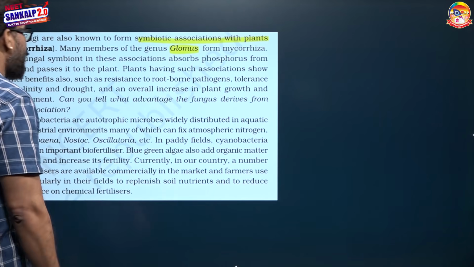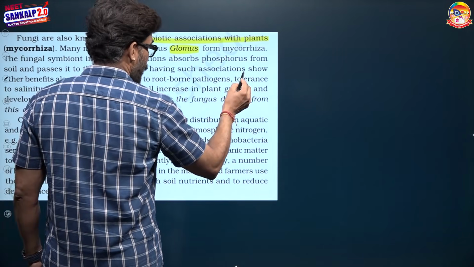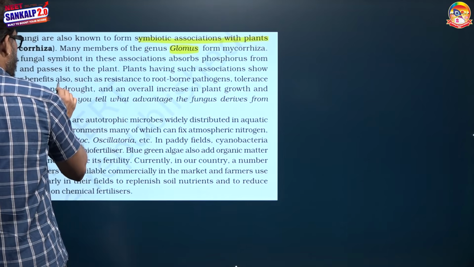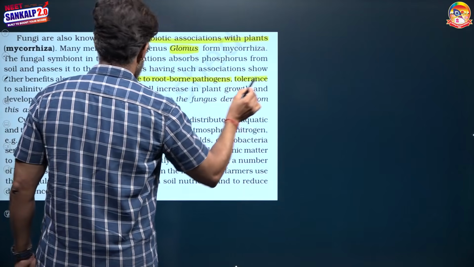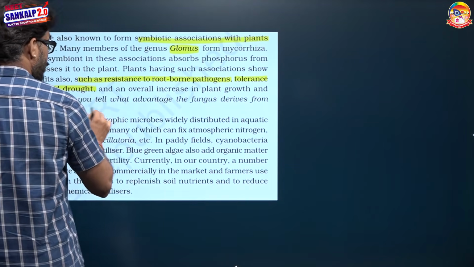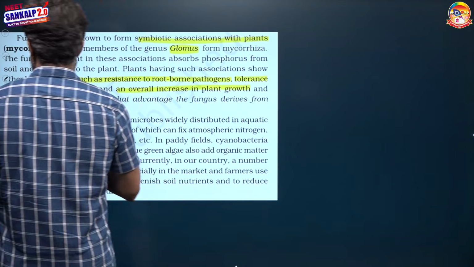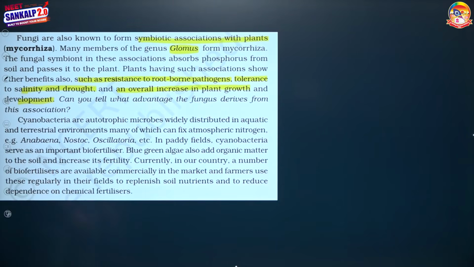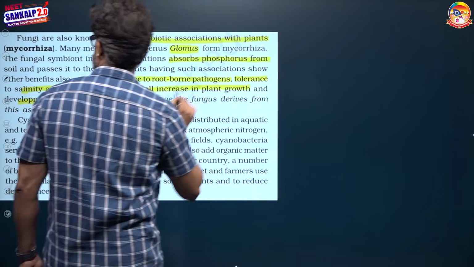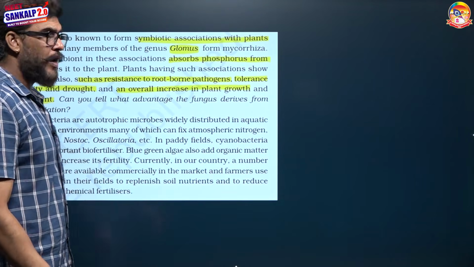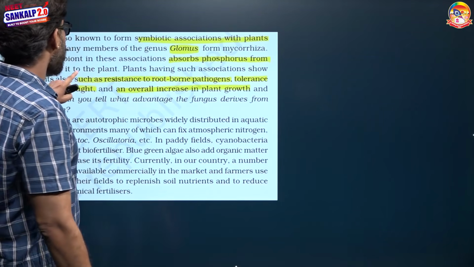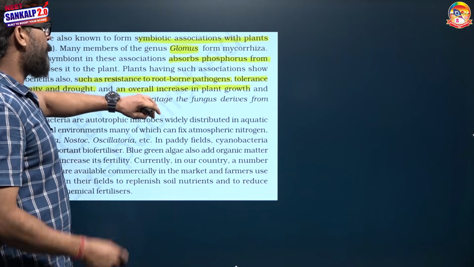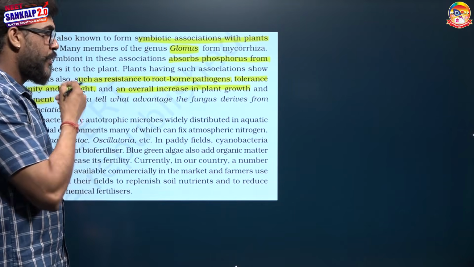What are the advantages of it? Plants having such mycorrhizal associations of Glomus benefit. They are resistant to root-borne pathogens. They are more tolerant to salinity and drought. Their overall growth increases and development also improves. They also show increased phosphorus absorption. Absorption of phosphorus from the soil and passing it on to the plant is the main contribution of Glomus mycorrhiza. So: absorption of phosphorus, resistance to root-borne pathogens, tolerance to salinity and drought, and overall improvement of growth and development.